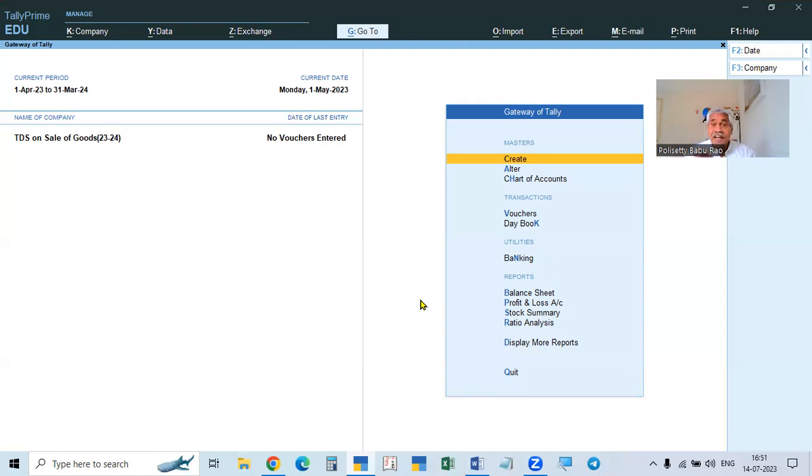When he is doing that, for the same transaction, the seller has to show the deduction. When the purchaser is deducting, the seller has to show the amount deducted in his sales, so he calls it TDS on sales. The purchaser will say TDS on purchases, the seller will say TDS on sales. But the buyer has to calculate and deduct the tax and pay it to the government under duties and taxes.